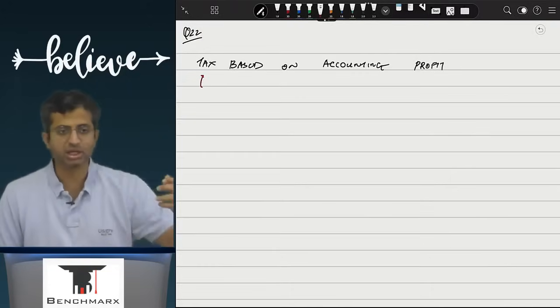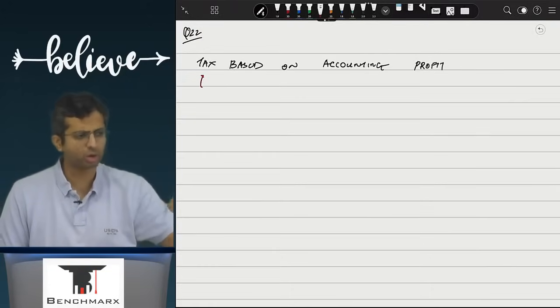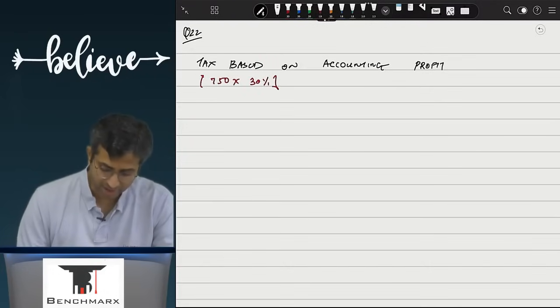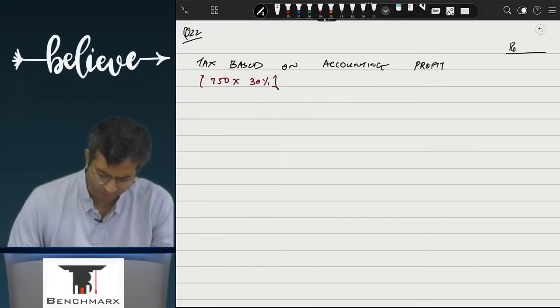You can start at either of the two, at 211 or at 750. So basically this was 750 into tax. The question says reconcile the tax amount. So this is rupees lakhs. This is 225.